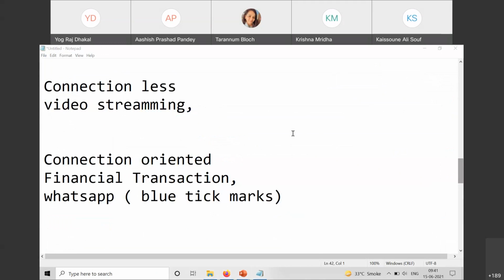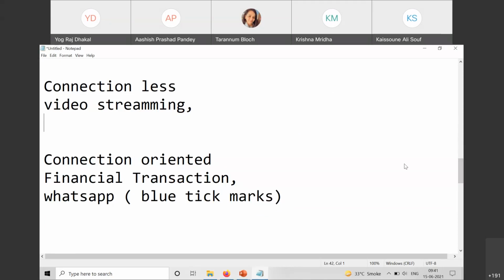But what about promotional emails of any e-commerce website? Are you getting the question now? Connectionless, ma'am. Obviously, it has to be connectionless, right? So are you getting the point?